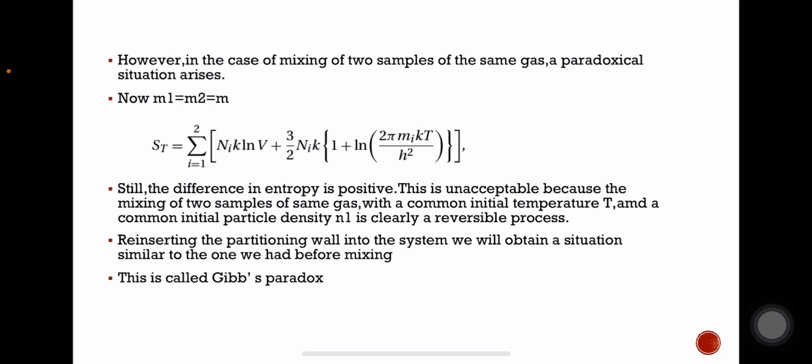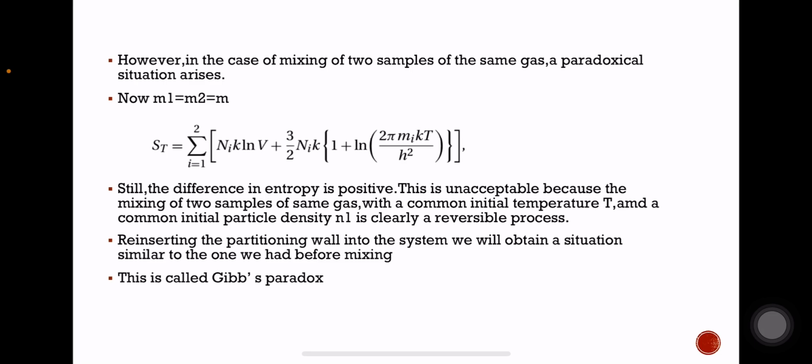But this is unacceptable, because the mixing of two samples of the same gas with a common initial temperature T and a common initial particle density is clearly a reversible process. When we mix two similar gases, the entropy before and after the mixing is the same, the total change in entropy must be 0, and it should be a reversible process.